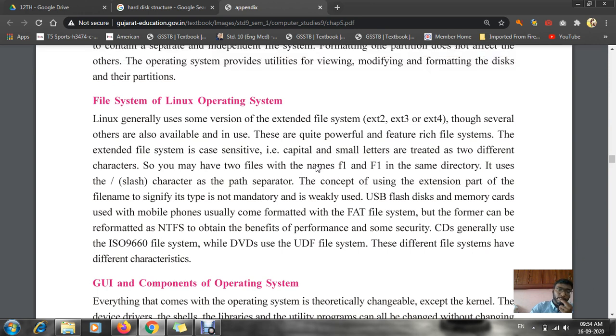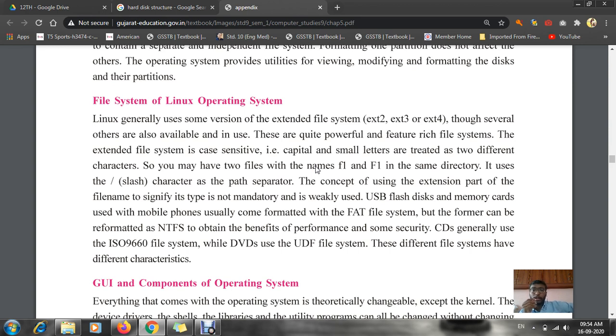In short, I can say that the reason we are using a file system is just for bifurcation of each and every file or folder. Suppose, as you know, in our Samadhi school we save a lot of data. On my computer, I save only the folders or data related to the computer subject.